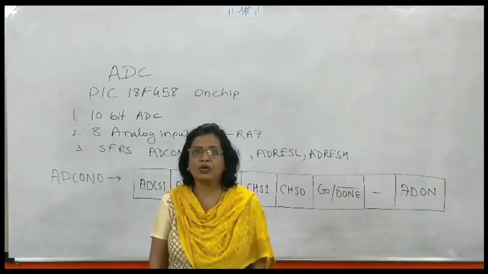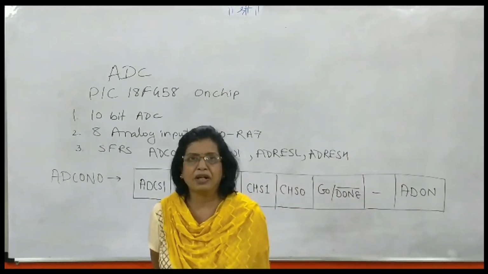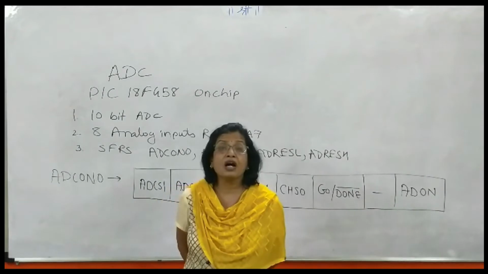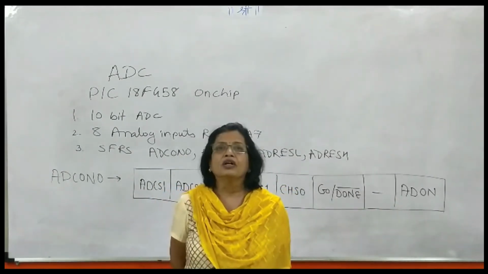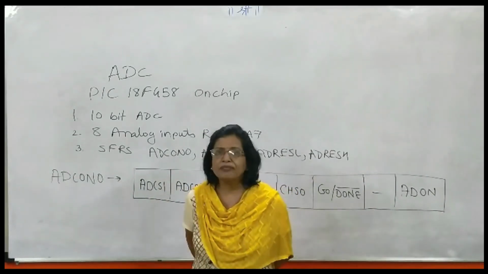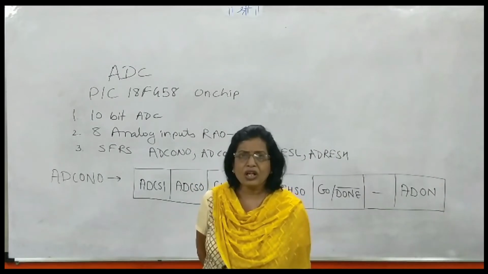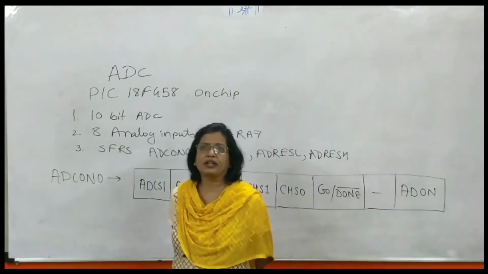Out of the 40 pins in a PIC microcontroller, some pins are also used for ADC operation. We know that the PIC 18F458 has 40 pins. Out of that, 6 pins are for power supply and crystal oscillator connection.